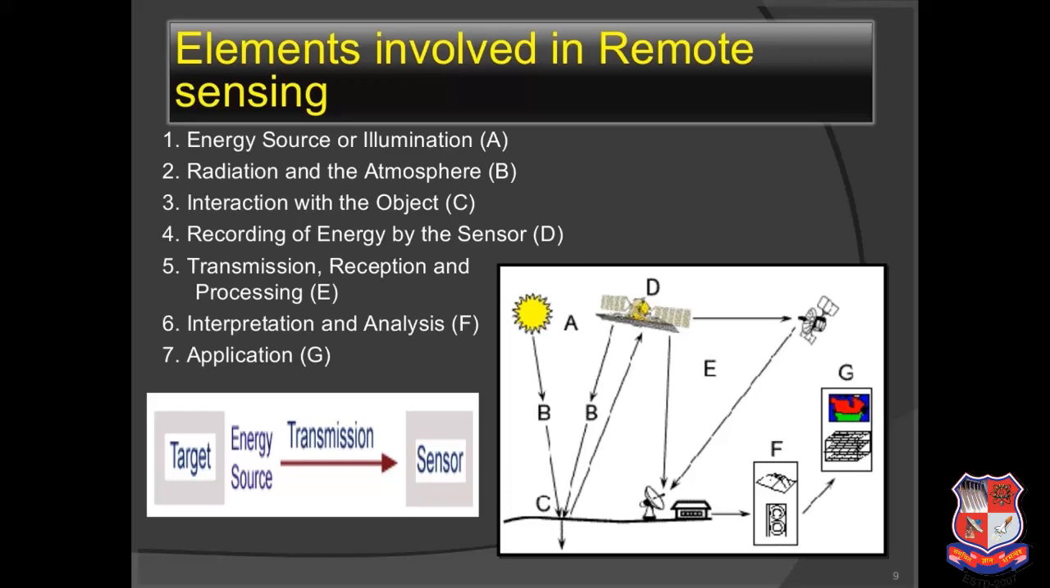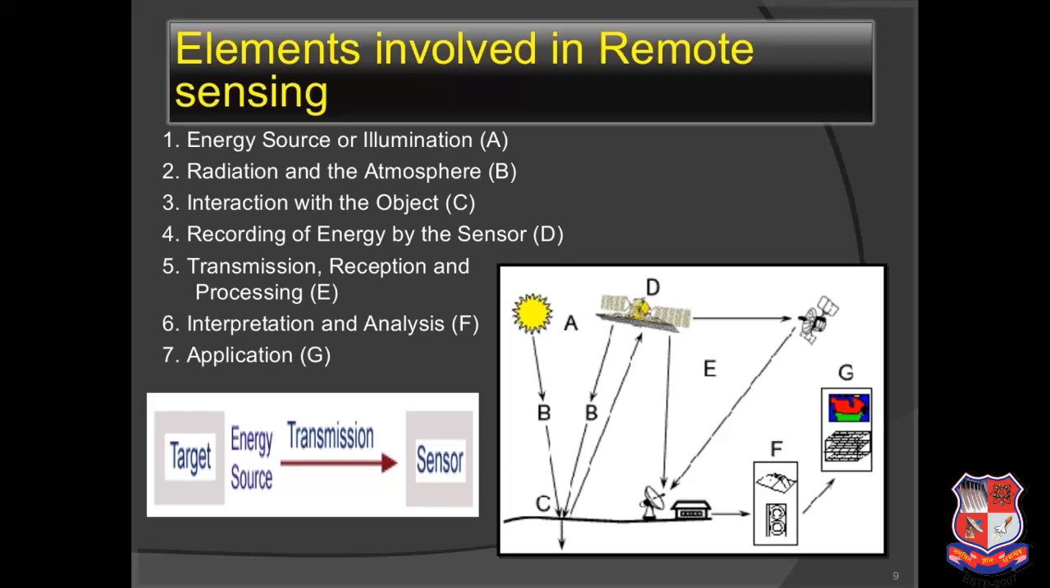Again, next, interaction with object or earth surface, you can say. How the propagation of natural light or artificial light, you are showing that B is two times from the satellite and from the sun. Now that interaction with object or earth surface will be different. So that is interaction. We are going to study how it is interacting, how much energy we are propagating and how much we are receiving. Next is recording of energy by the sensors.